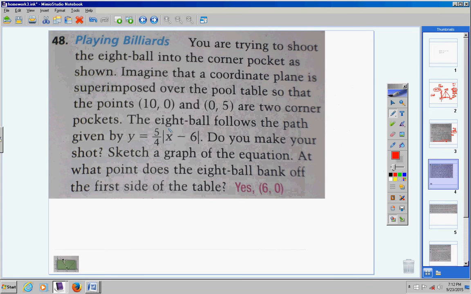You are trying to shoot the 8 ball into the corner pocket as shown. Imagine that a coordinate plane is superimposed over the pool table so that the points (10, 0) and (0, 5) are the two corner pockets. The 8 ball follows the path given by this absolute value function. Do you make your shot? Okay, no problem. Let's have some fun with this. Here we go.